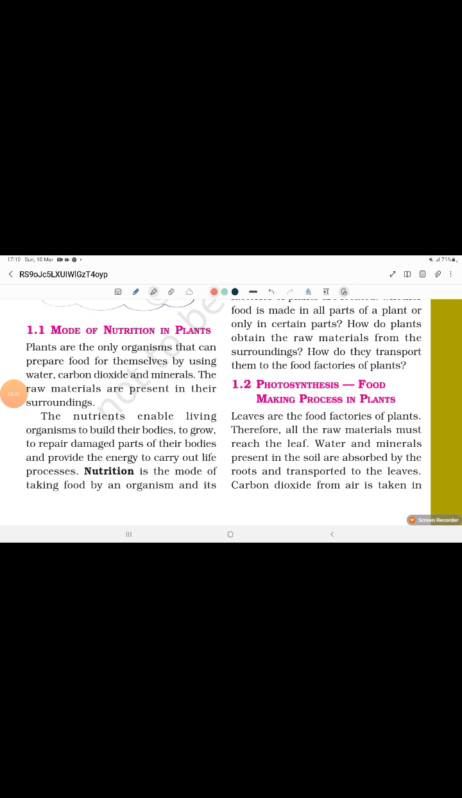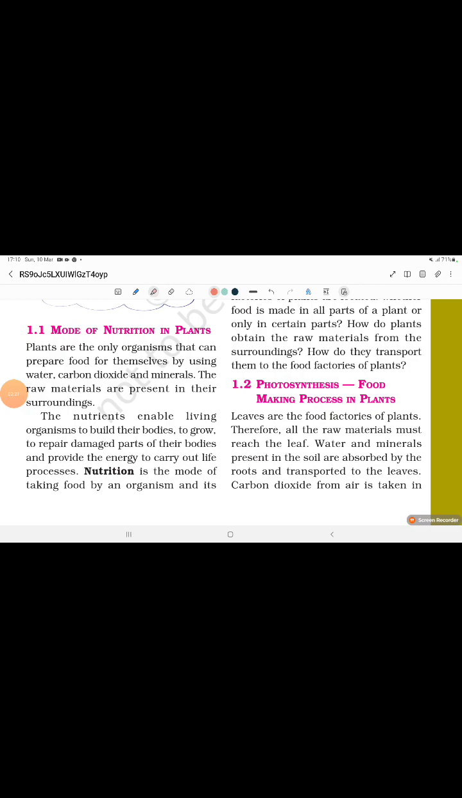Plants are the only organisms that can prepare food for themselves by using water, carbon dioxide, and minerals. The raw materials are present in their surroundings. The nutrients enable living organisms to build their bodies, to grow, to repair damaged parts of their body, and provide the energy to carry out life processes.